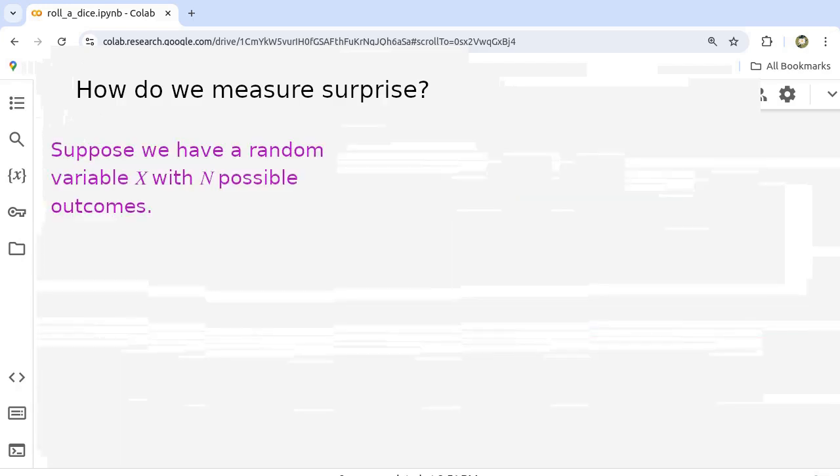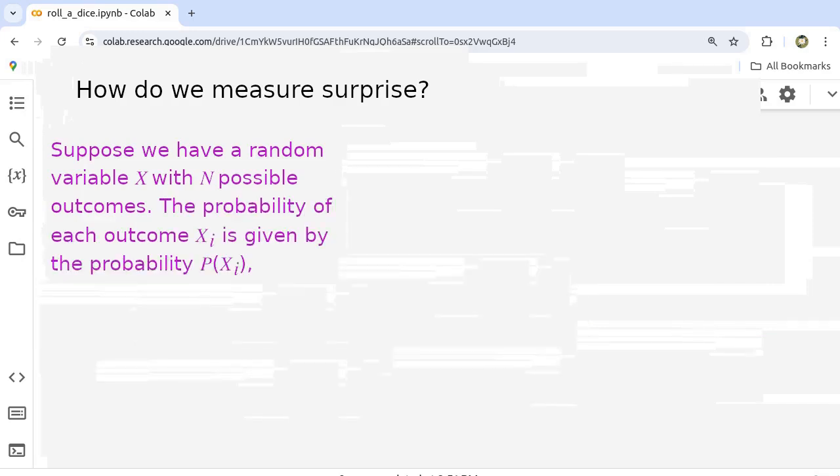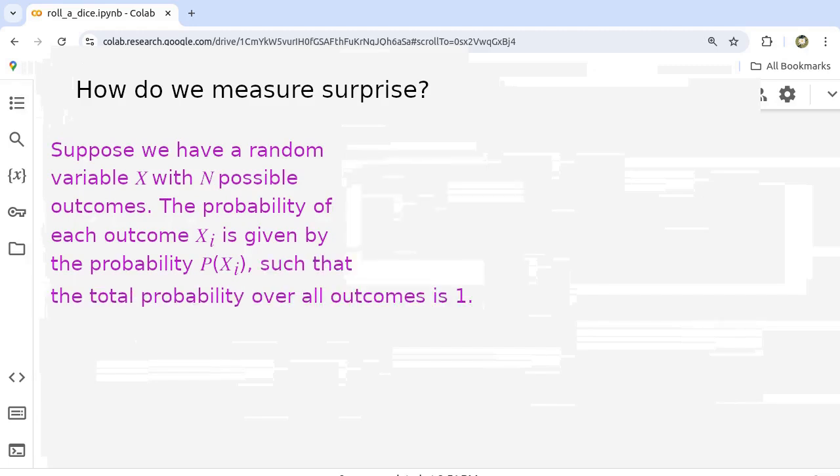Suppose we have a random variable x, with n possible outcomes. The probability of each outcome xi is given by the probability pxi, such that the total probability over all outcomes is 1. Shannon entropy is formally defined as